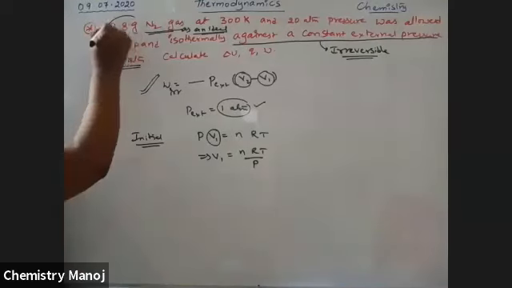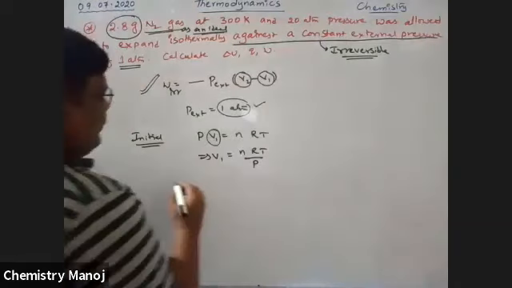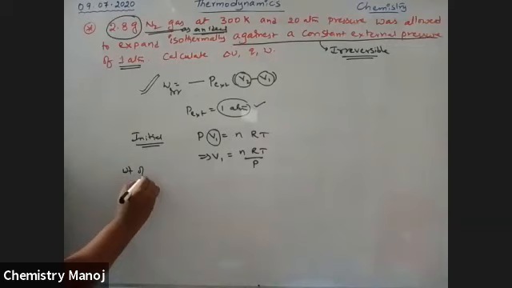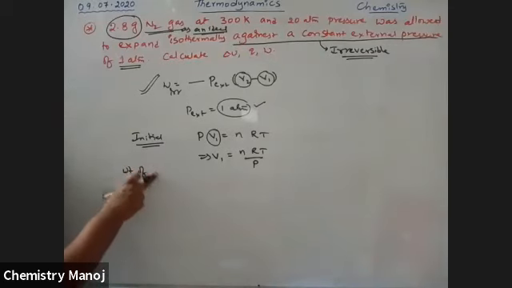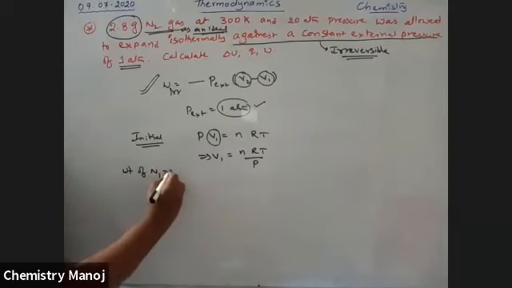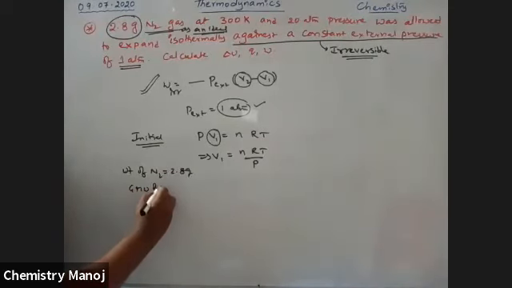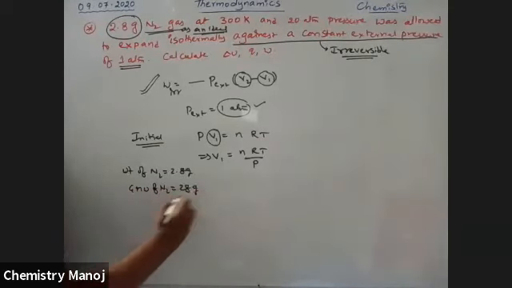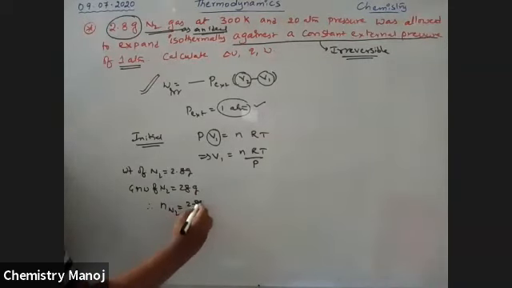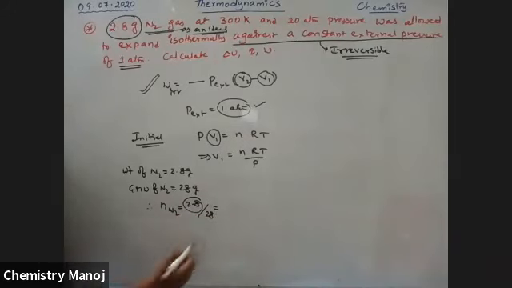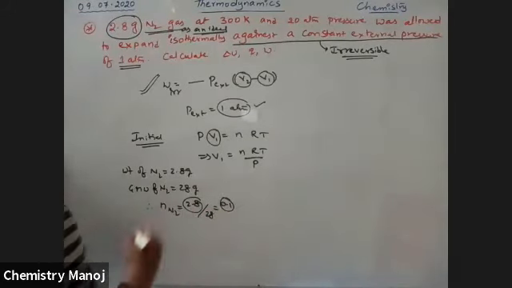Here 2.8 grams of nitrogen N2 is taken. Gram molecular weight of N2 is 28 grams. Therefore, number of moles of N2 is weight by molecular weight, which is equal to 0.1.